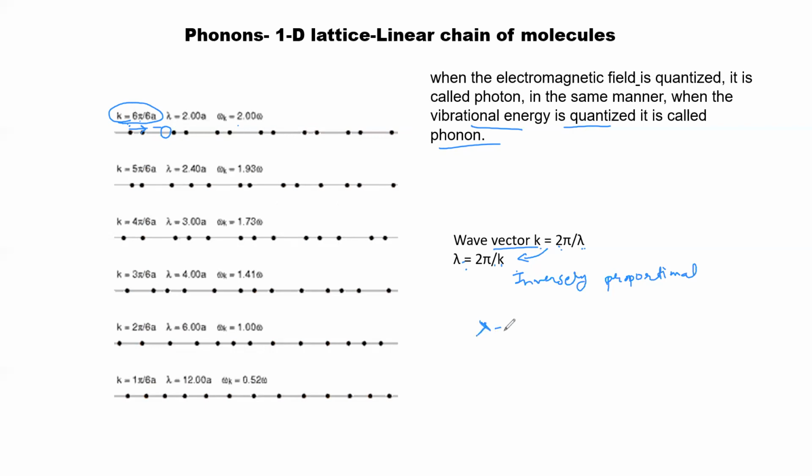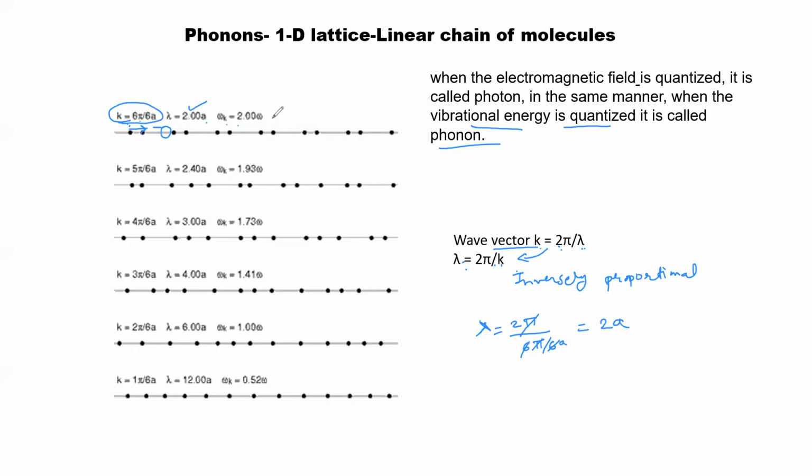So lambda equals 2 pi upon k. What is the value of k for the first case? 6 pi upon 6a. So 6 will be cancelled, pi will be cancelled, and a will go into the numerator. So we get lambda equal to 2a. This is the value for the first case.